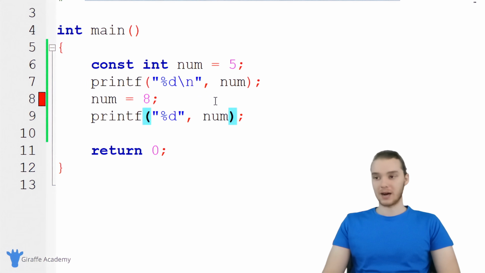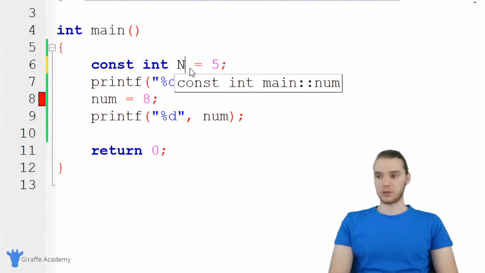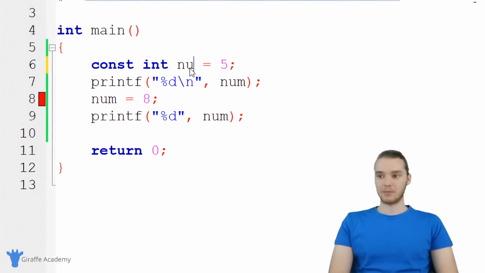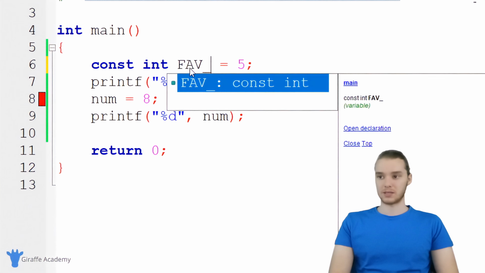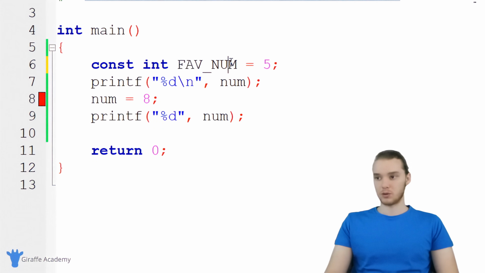Also, a lot of times when we make constant variables in C, we'll give them all uppercase names. This isn't required. This is just what a lot of developers will do. So instead of num like this, they would say NUM. Or maybe this is your favorite number, so you could say FAV_NUM. That would be how you could distinguish two words.